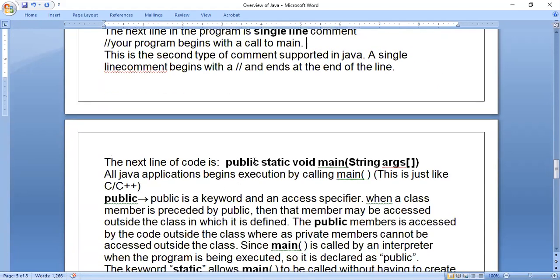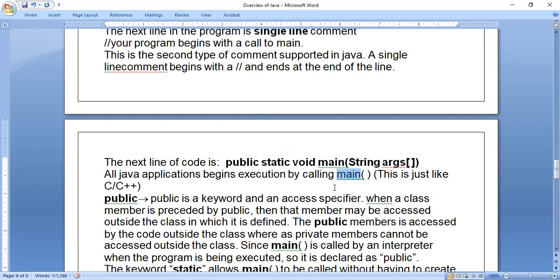The next line of code is public static void main string args. This is very important. All Java applications begin execution by calling main, just like C and C++. In Java we have 3 types: standard edition, enterprise edition, mobile edition. In standard edition, wherever we get the console output, program execution begins with the main function. We have 2 types of output: console output and window output.